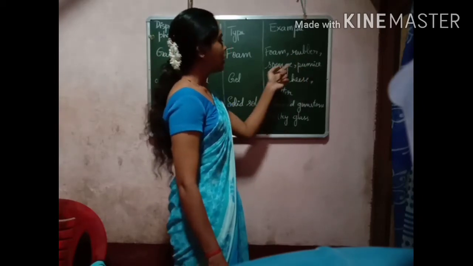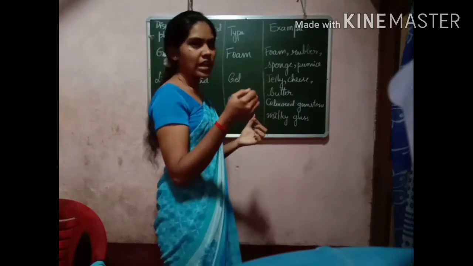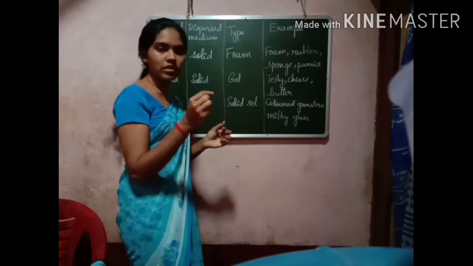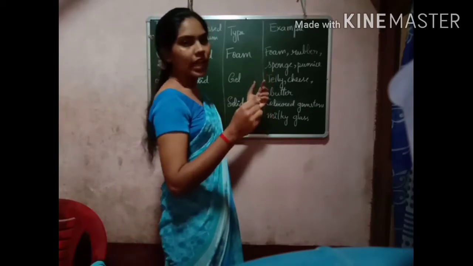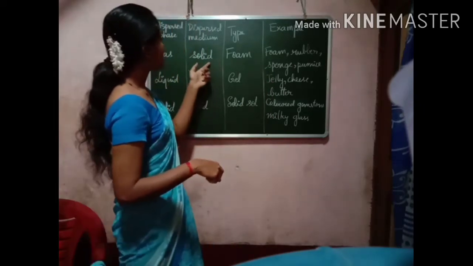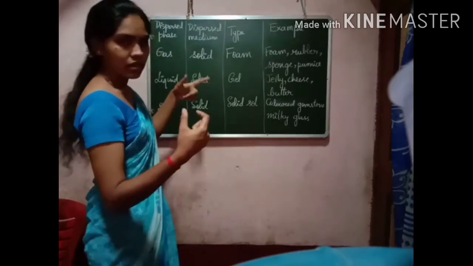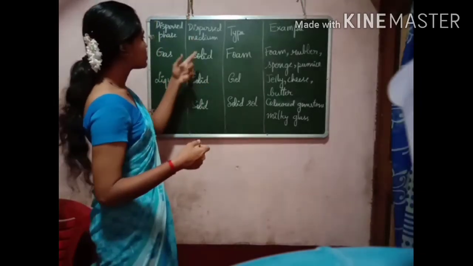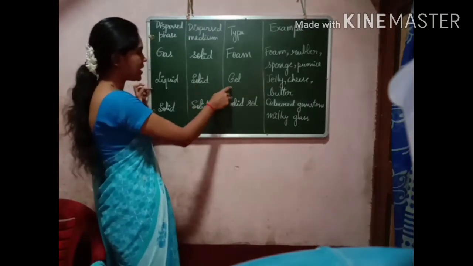How is a sponge? There are tiny pores in the sponge, and they are occupied by gas particles. So gas is dispersed in solid; solid is the dispersed medium.